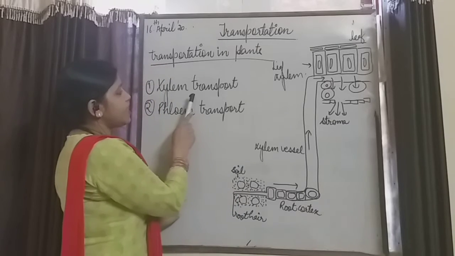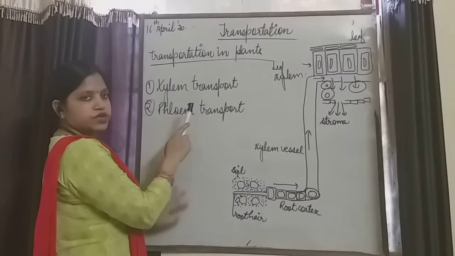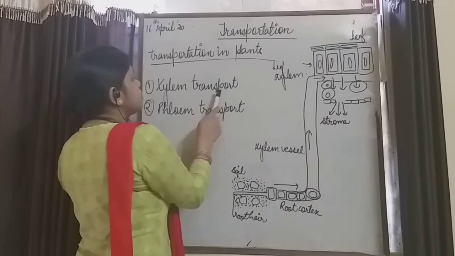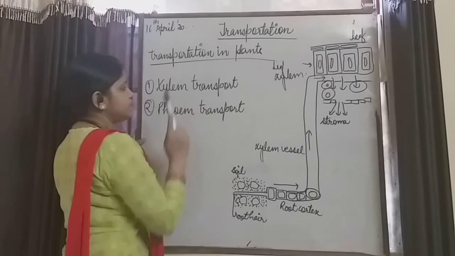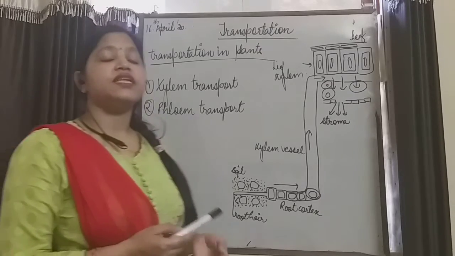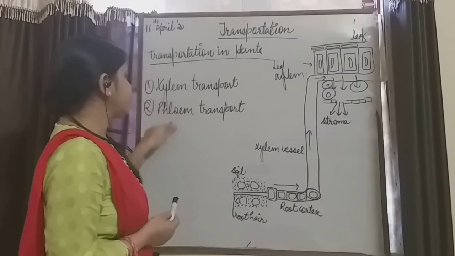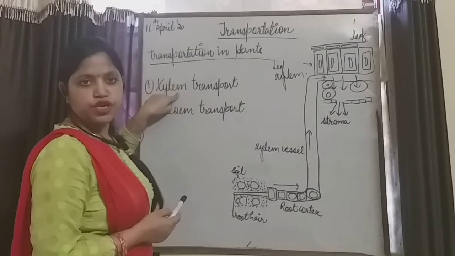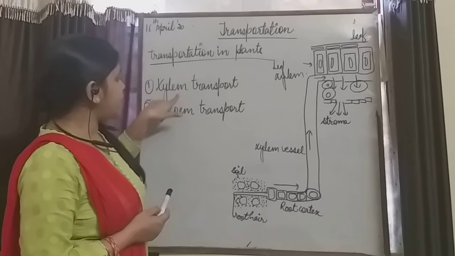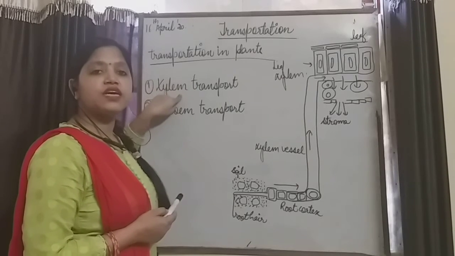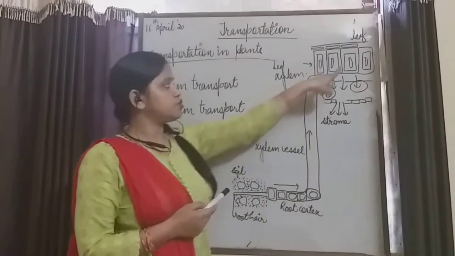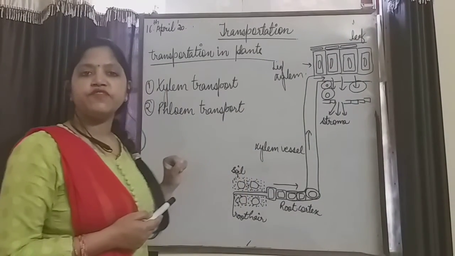So here we have two types of transportation of water, minerals and food inside the plants. First is xylem transport and second is phloem transport. We have studied xylem and phloem tissue in class 9th. Xylem is the water and mineral transporting tissue and phloem is the food conducting tissue. By xylem transport, we will study how water and minerals reach from soil to leaves, because leaves are the food factories.